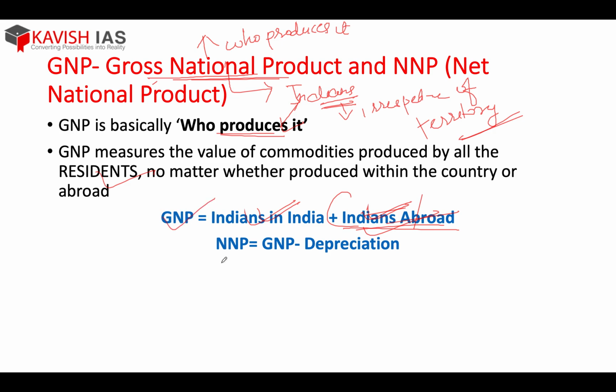And NNP is GNP minus depreciation, because I said the only difference you have between gross and net is depreciation. Anywhere, anything you get, gross and net, just blindly you will put depreciation. Since we have done GDP in detail, GNP need not be done in detail. Just remember GDP is location specific and this is who is producing it. In that case, Indian territory, even if it is foreigners, you have to include. Over here, if Indians are working abroad, it has to be included because it is national product.